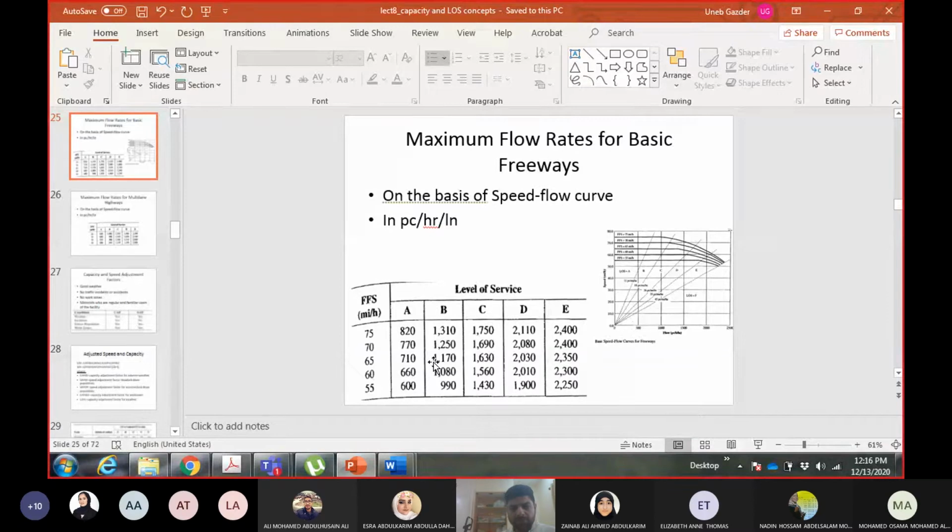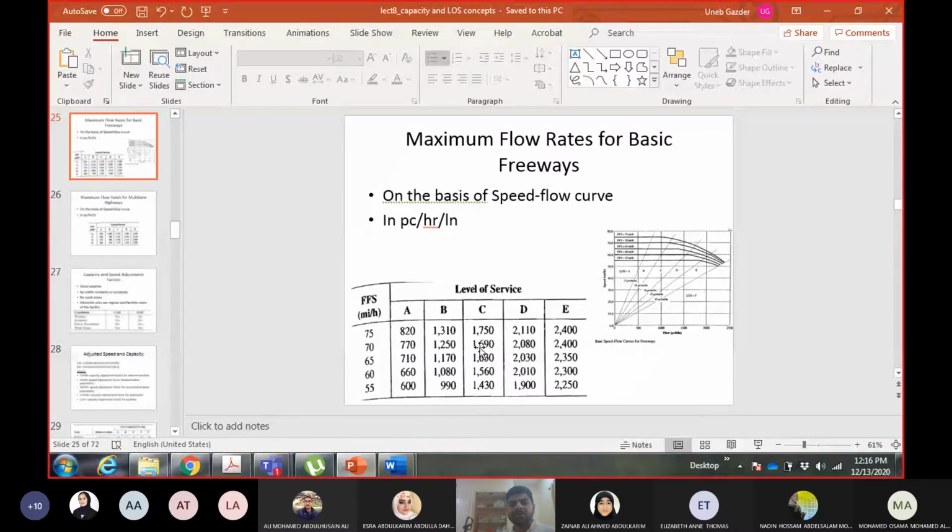The flow rate on your highway is 1000 passenger cars per hour per lane. That means you have exceeded A, but you haven't exceeded B. So your level of service is B. Let's say your flow rate is 1500. That means you have exceeded B, but you have not exceeded C. So your level of service is C. Let's say your flow rate is 2000. That means you have exceeded C, but you haven't exceeded D. So your level of service is D.